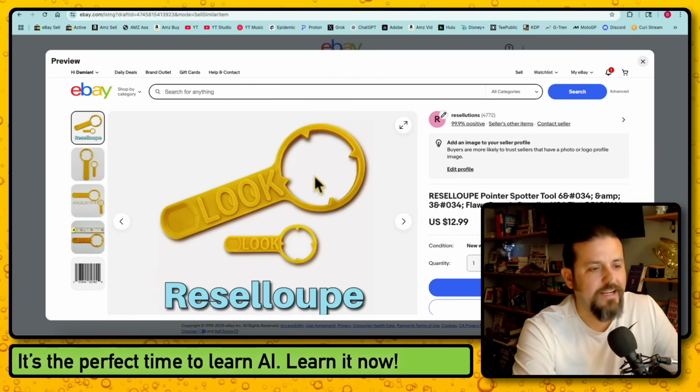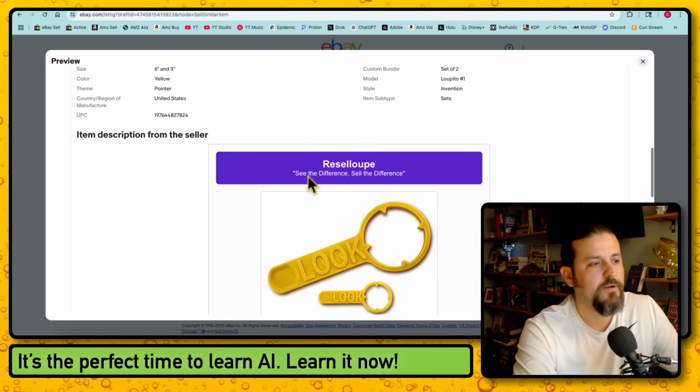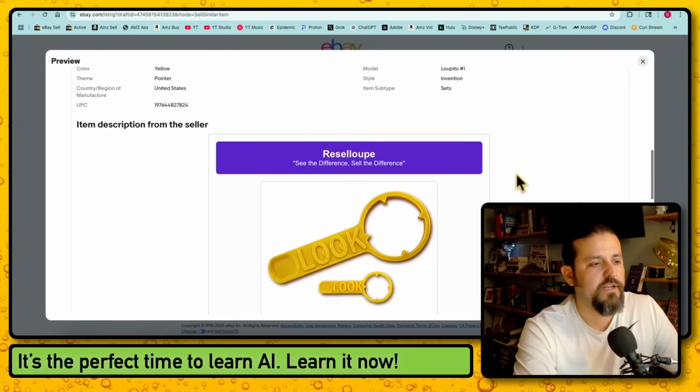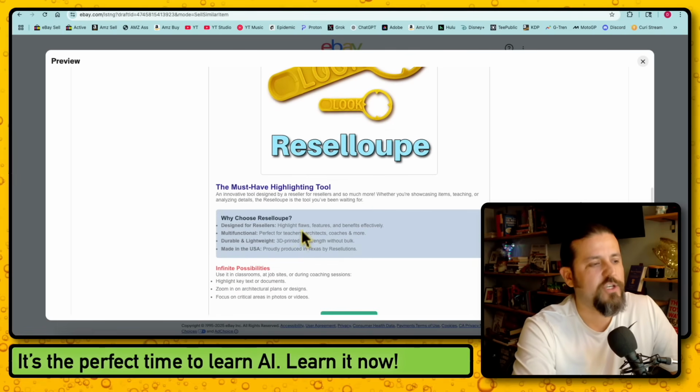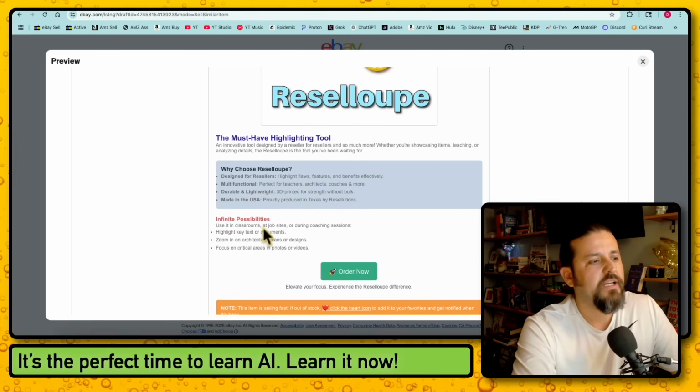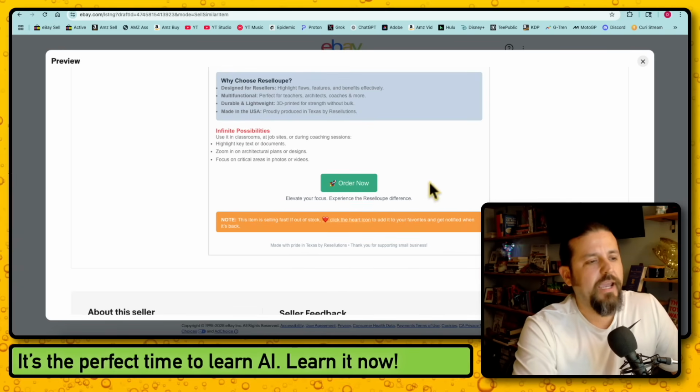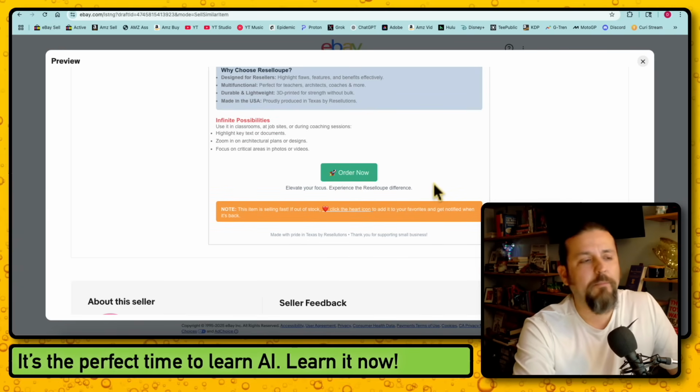The top looks exactly the same. If you keep going to the bottom though, look, Reselloupe, see the difference, sell the difference. It has my photo, and then it's the must-have highlighting tool. Why choose a Reselloupe? It has bullet points, infinite possibilities, and a bunch of other stuff that I don't need. Now, mind you, this is not optimized. I didn't want to do that today.